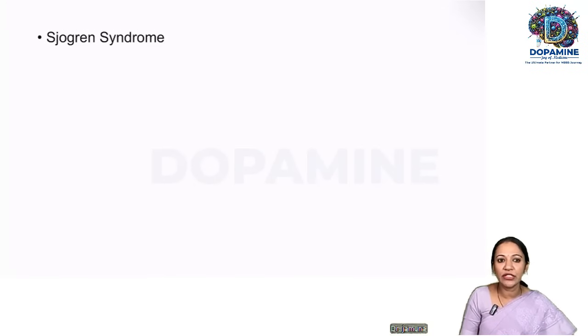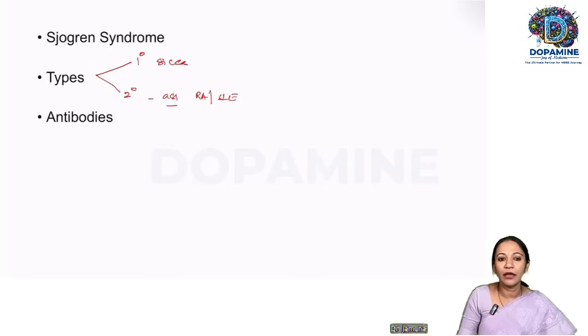So we'll see more about Sjogren syndrome. What are the types of Sjogren syndrome? We have primary, that is the sicca syndrome. We have the secondary, which is associated with other autoimmune diseases like rheumatoid arthritis, SLE, all those things. And what is the antibody? Again, we have already discussed, it is anti-SSA and anti-SSB, antibodies to ribonucleoproteins.